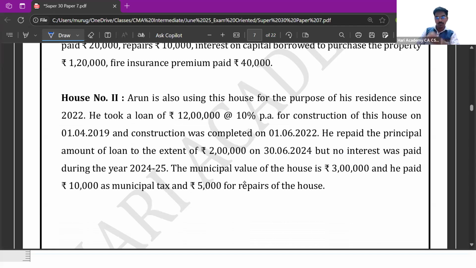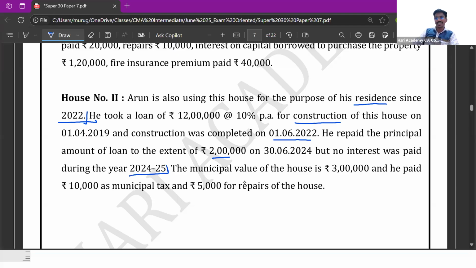In respect of house number 2, Arun is using this house for the purpose of his residence since 2022. In this case, he took a loan of rupees 12 lakh at 10% for construction of this house on 1/4/2019, and the construction was completed on 1/6/2022. He repaid the amount of loan to the extent of rupees 2 lakhs on 30/6/2024, but no interest was paid during the year 24-25.